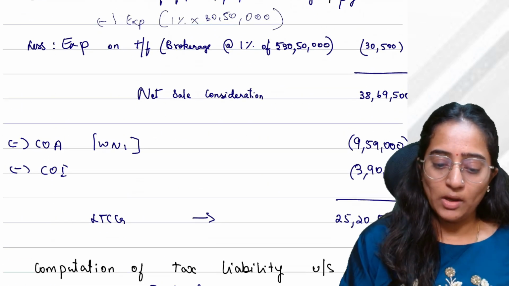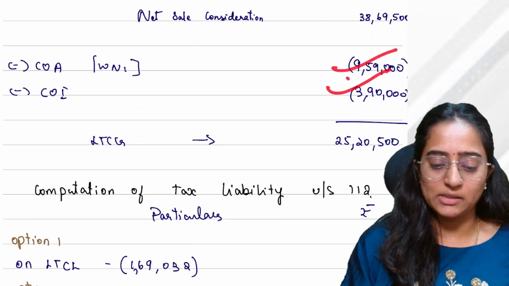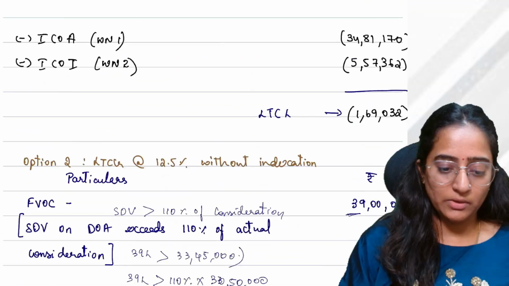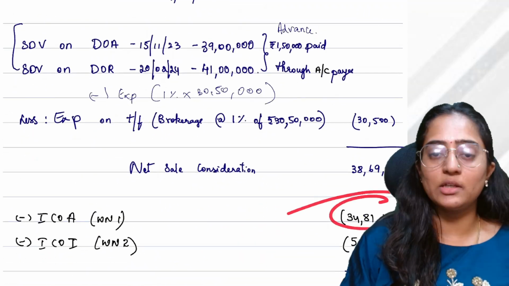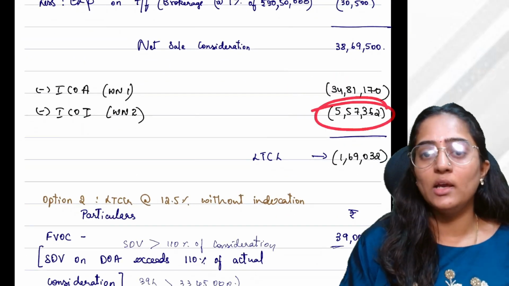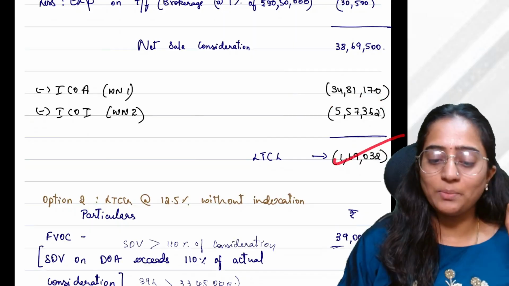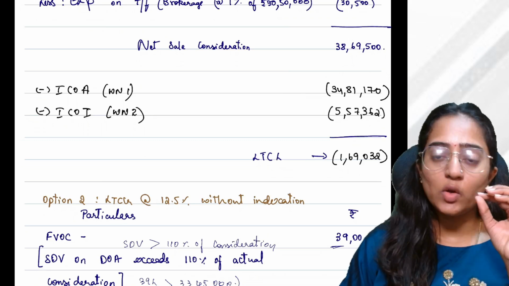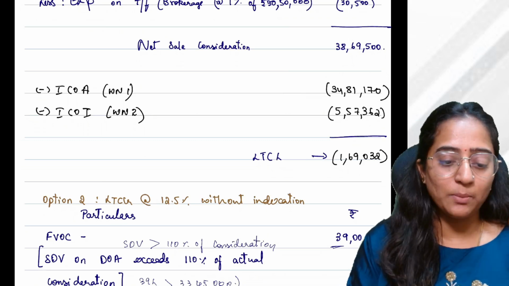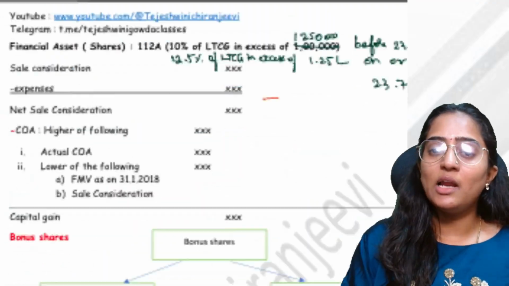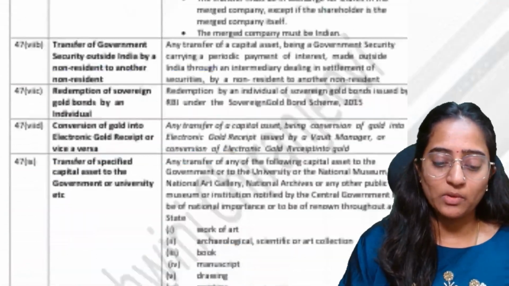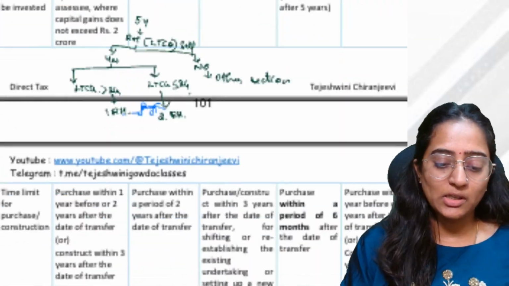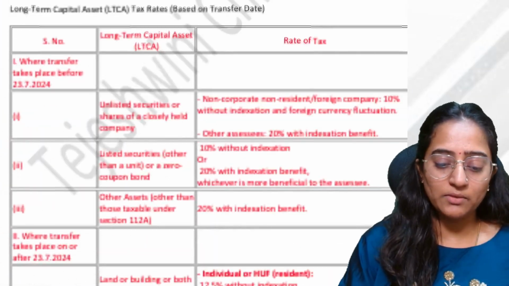Now, you have got the cost of acquisition here and you have got the indexation here. Long-term capital gain, so you have got the indexation here, 34,81,000, and you have got 5,57,362 long-term capital loss. Okay. So people, under section 112, when you are selling a property for that matter, land, building or both, section 112 mentions certain points. That is, there are certain important amendments which have come up with section 112. Correct? Everyone?